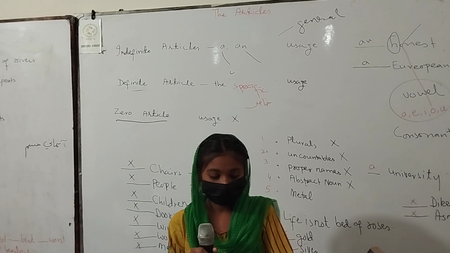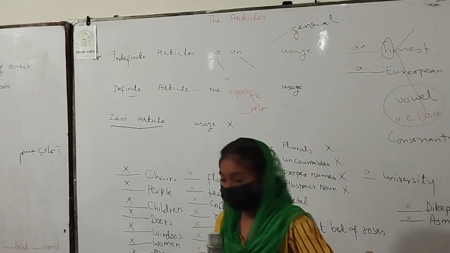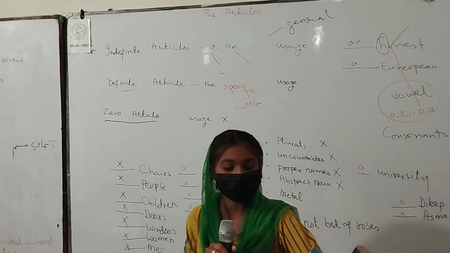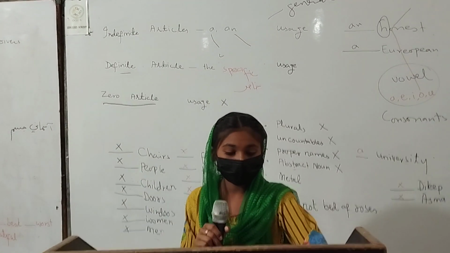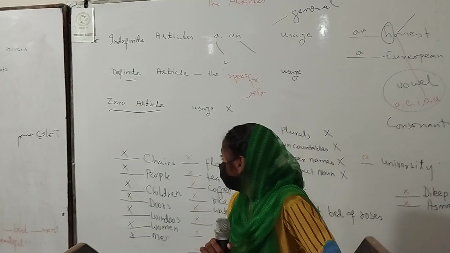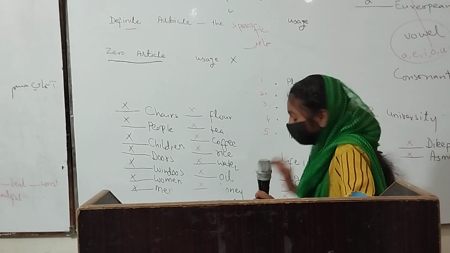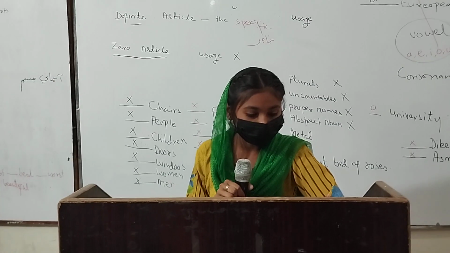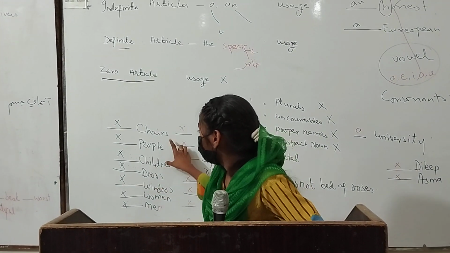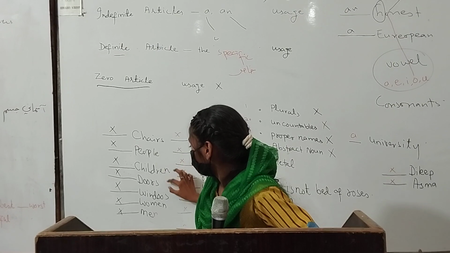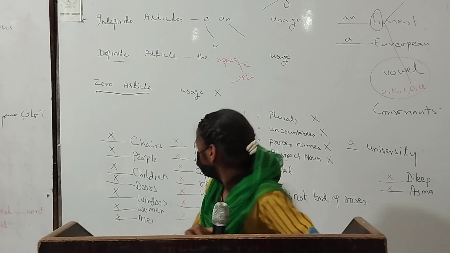And third is zero article. Zero article is used with indefinite plurals, uncountable nouns, metals, proper nouns, and abstract nouns. For example, they do not use it with chairs, people, children, doors, windows, women. So that's all. Thank you.